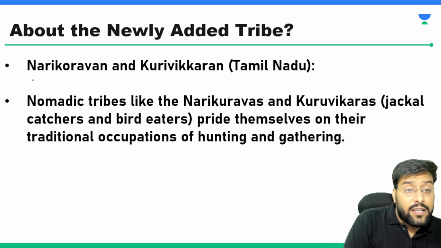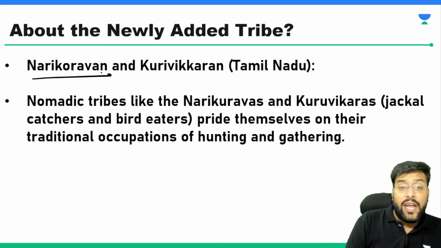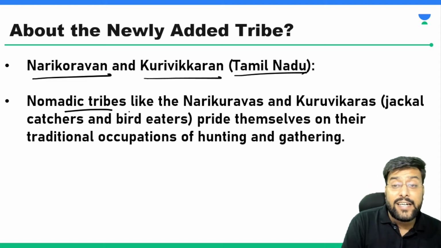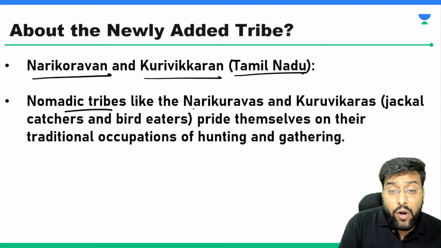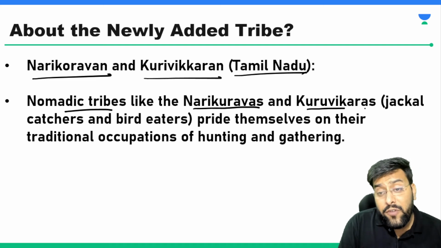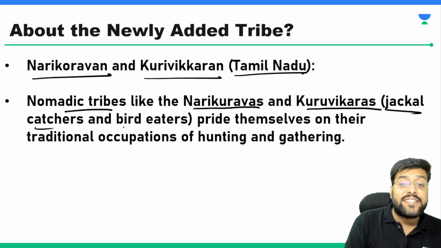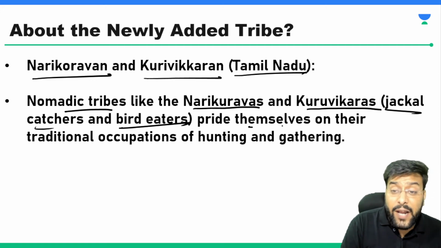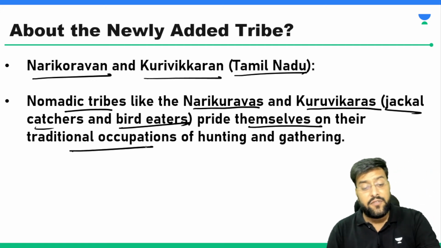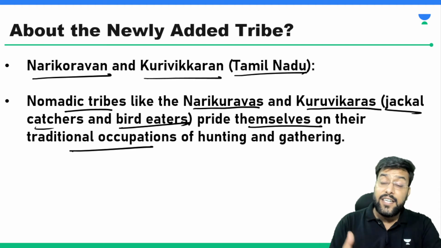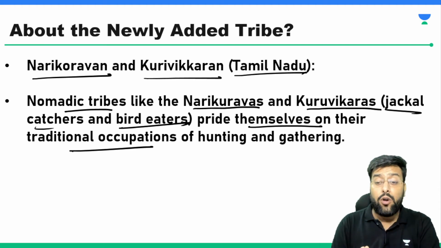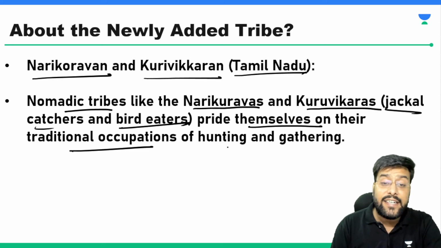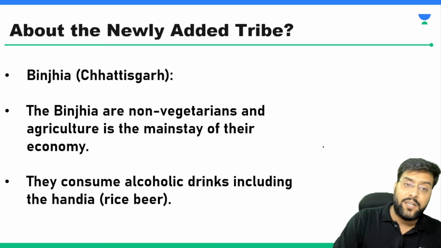Apart from it, we had Narikuravan and Puri Vikaran. Both these communities belong to Tamil Nadu. They are nomadic tribes. The meaning of Narikuravas and Puri Vikarans is jackal catchers and bird eaters. We should remember that they are called jackal catchers and bird eaters. They pride themselves on their traditional occupation. We can get that from the name. Their traditional occupation is hunting and gathering, and they feel pride that they are following the traditional occupation meant for them.